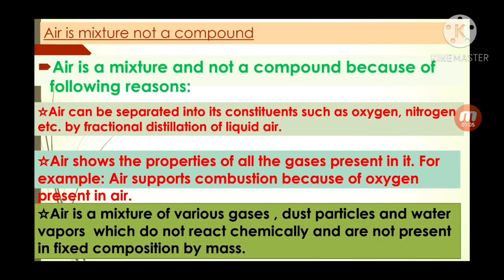Air is a mixture of various gases, dust particles, and water vapor which do not react chemically and are not present in fixed composition by mass. If we talk about compounds, composition is fixed by mass, but when we talk about mixtures, their composition is not fixed.